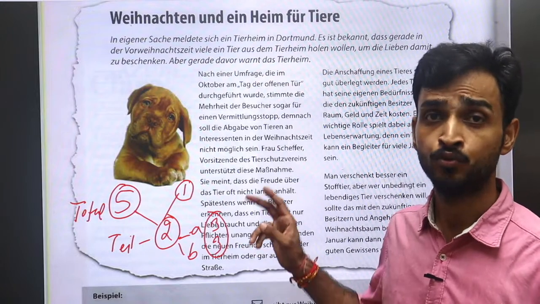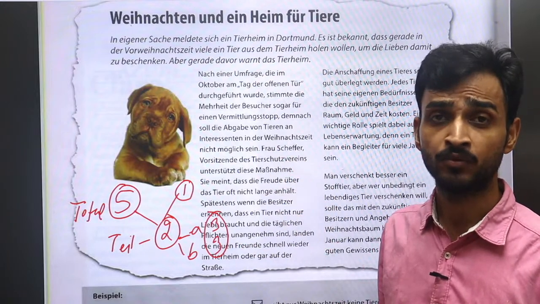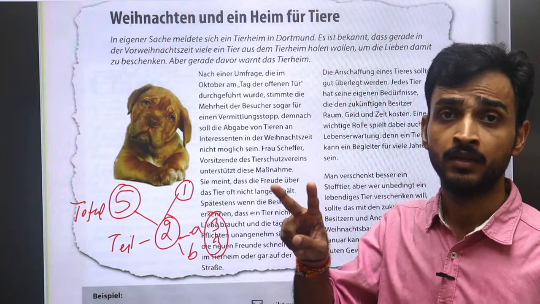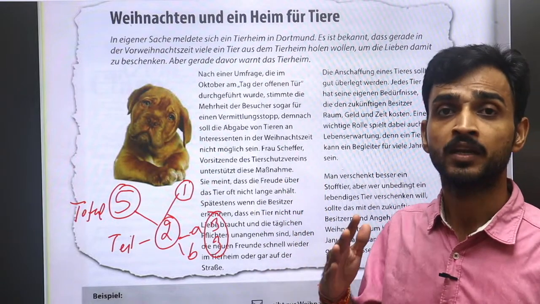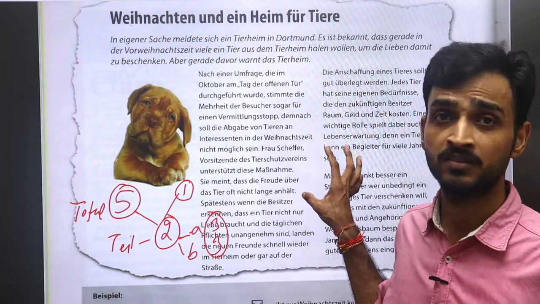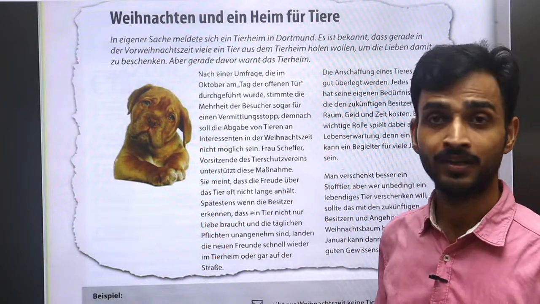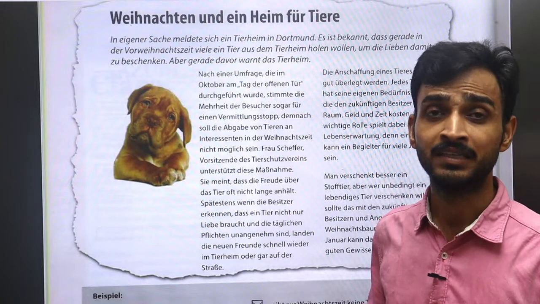Both parts have 2 different paragraphs. In Teil 2 you have 2 different paragraphs, and you have to answer those questions. Each paragraph has 3 questions. So this is one such paragraph. Alright, so this is the Teil 2 reading section.